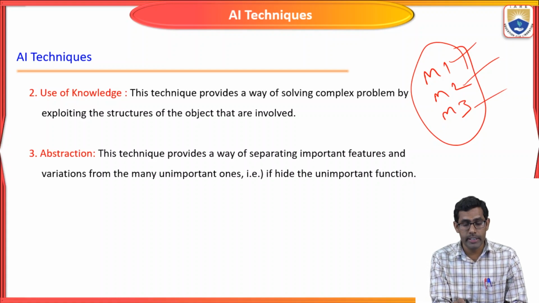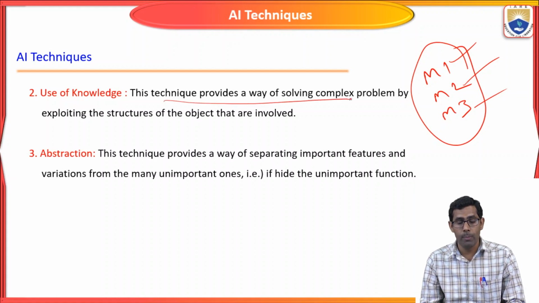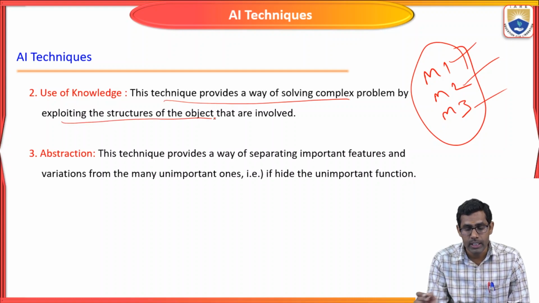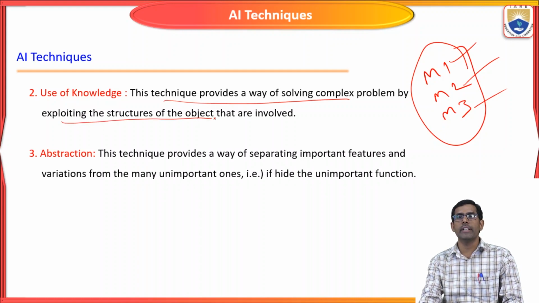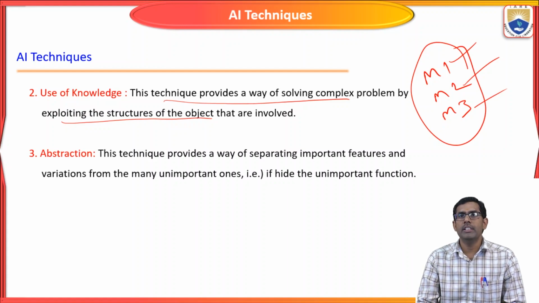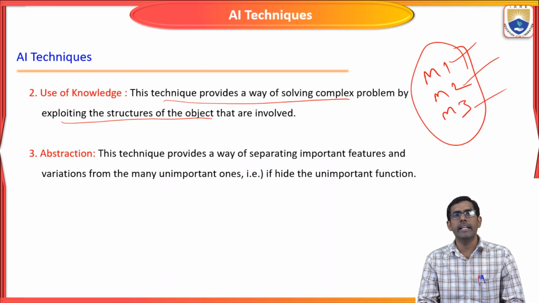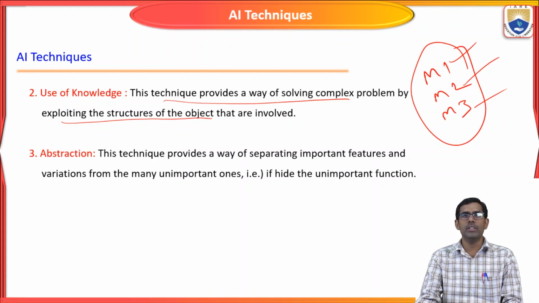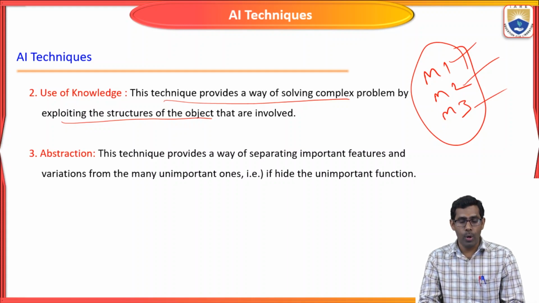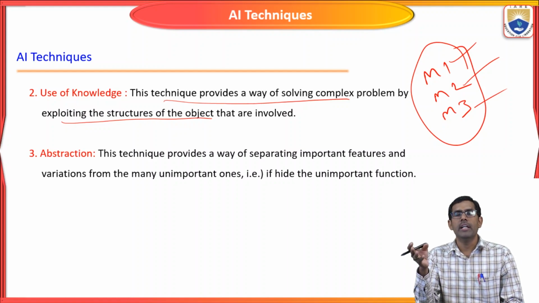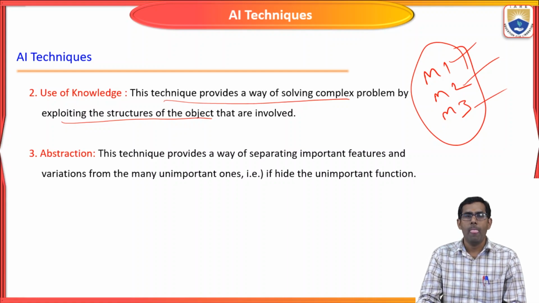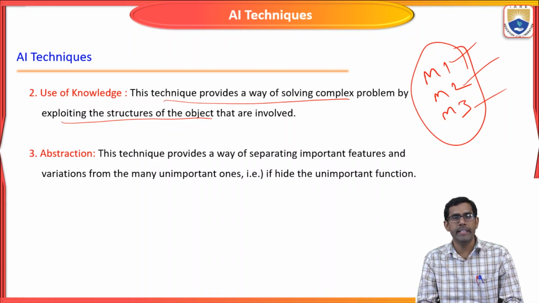So this technique provides a way of solving complex problems by exploring the structure of the objects that are involved. Based on modules 1, 2, 3, 4, and so on, the system should also segregate the particular complex problem, try to learn something, and provide an appropriate solution for it. That is the use of knowledge. It should gain some knowledge regarding the problem statement. This is the second technique of an AI system.